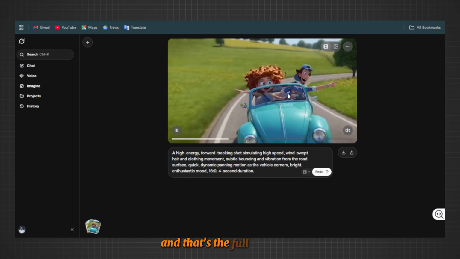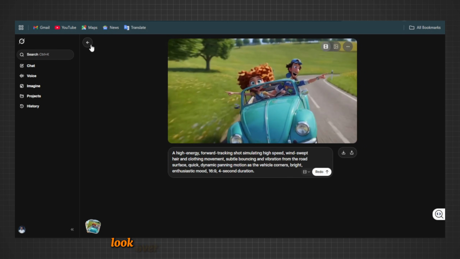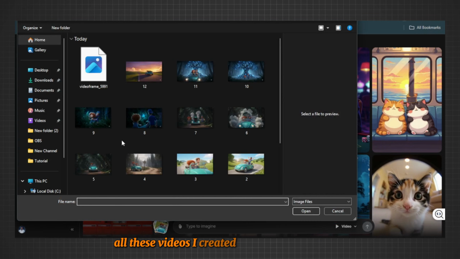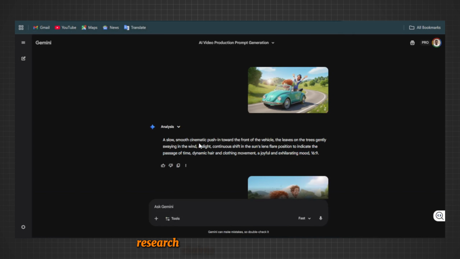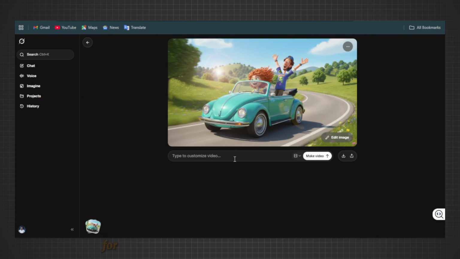And that's the full workflow. Remember, Grok handles the sound and dialogues too. Look over there. I think I see something amazing. All these videos I created with a simple prompt. Research claims that it's free in the US with a generous limit of 20 videos per day for creators.